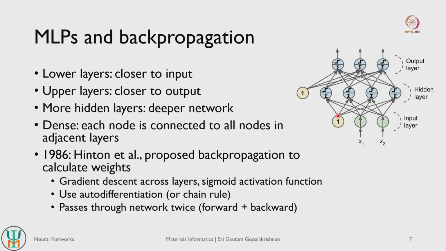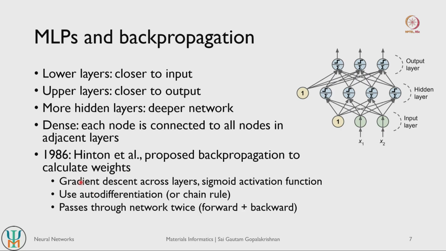Okay. And the way to solve this problem of training weights in a multi-layer perceptron is using this mathematical tool called backpropagation. This was actually introduced in 1986, roughly three decades after the perceptron was introduced. Geoffrey Hinton and co-workers proposed it. You may recollect that Geoffrey Hinton recently got the Nobel Prize for the development of neural networks and so on. So Hinton basically proposed the technique of backpropagation to calculate the weights.